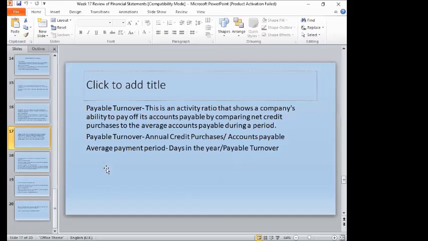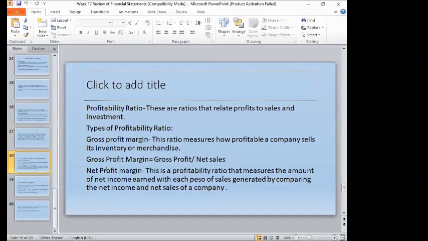Next, the payable turnover. This activity shows the company's ability to pay off its liability or the accounts payable by comparing the net credit purchases to the average accounts payable during the period. So how do we compute for the payable turnover? The annual credit purchases divided by the accounts payable, and the average payment period is the days in the year divided by the payable turnover.